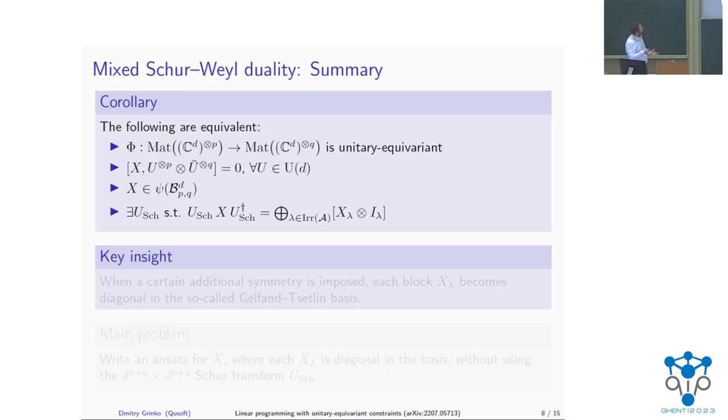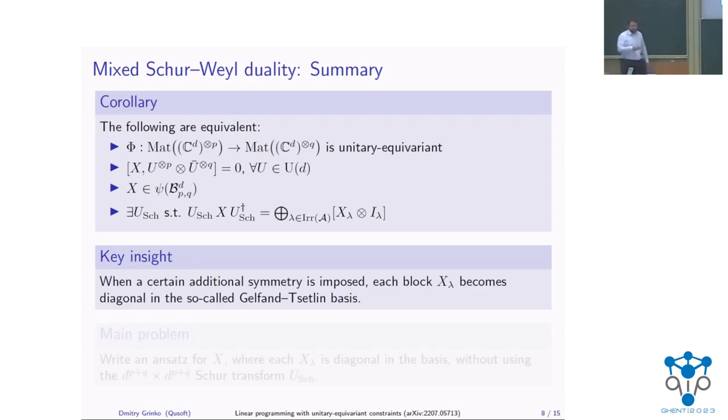So you can say that there exists a change of basis, which is called the Schur transform, such that if you apply it to your matrix, the matrix will block diagonalize, and the blocks will be essentially labeled by the irreducible representations of the algebra A. And you would have two registers here. One register would correspond to the Walled Brauer algebra, which I denoted by X lambda. And the other register would correspond to the unitary part. And in this case, because you have this unitary symmetry, you would have an identity matrix here. So you see that the number of variables has reduced drastically in order to describe the matrix X, which has this symmetry.